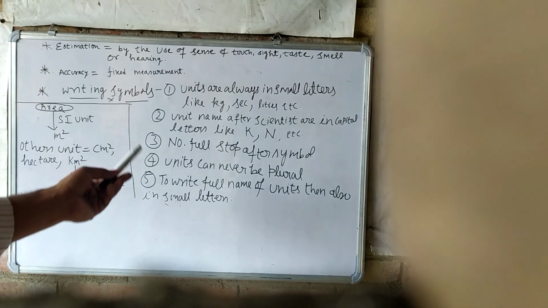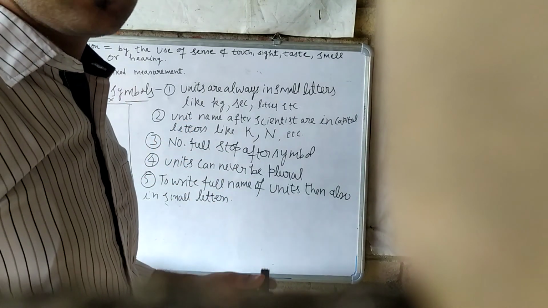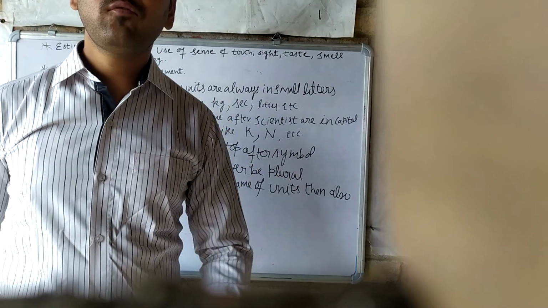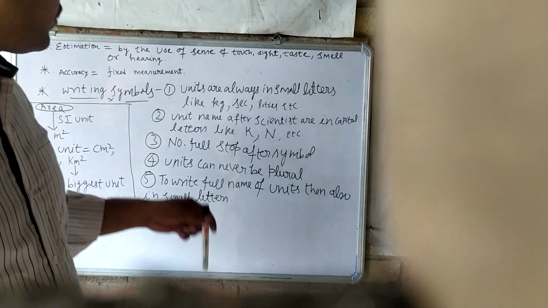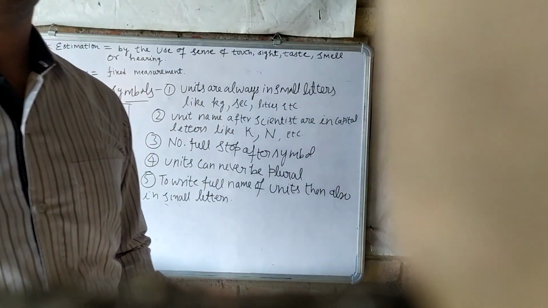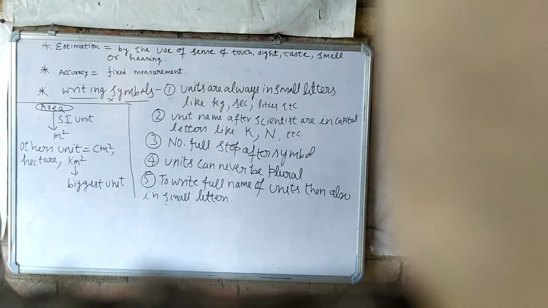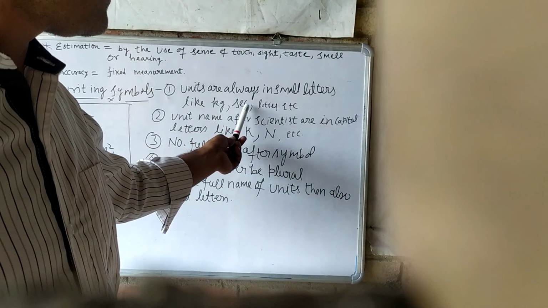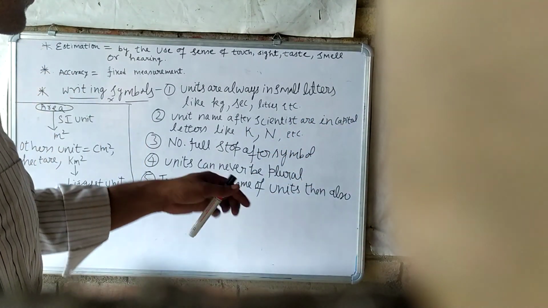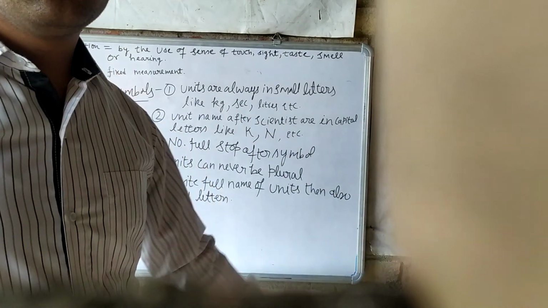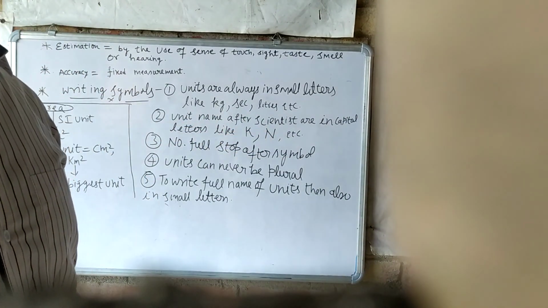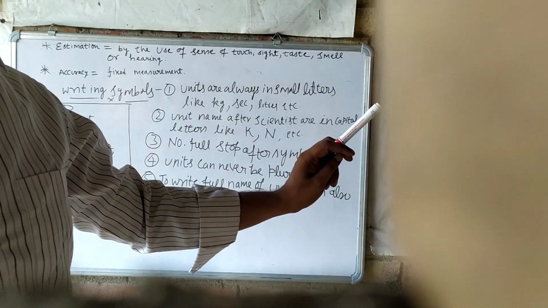So after this we will study about writing symbols. What are writing symbols? Writing symbols means how we have to write the units. To write units, the first point is that units are always in small letters. Like kilogram, second, liters, etc. All these are units. So to write all these units we have to use small letters. We cannot write these units with big letters, just with small letters.